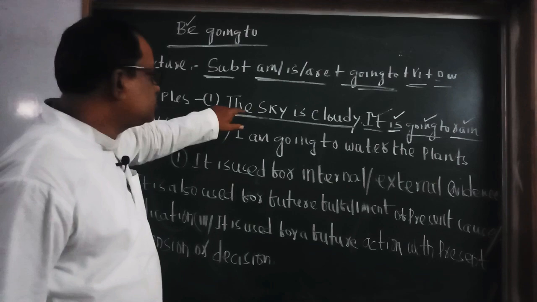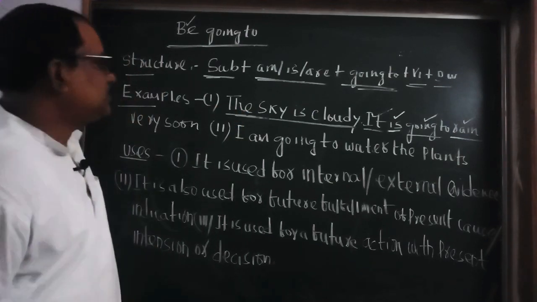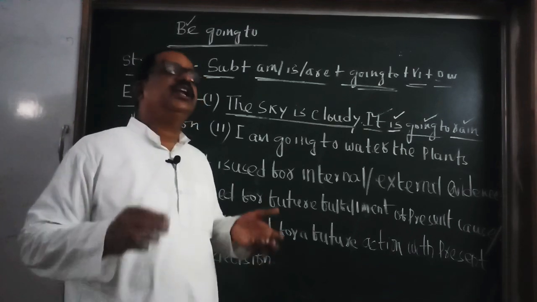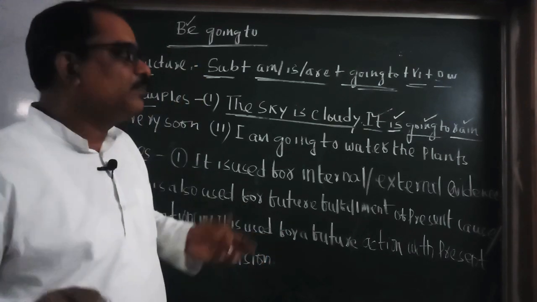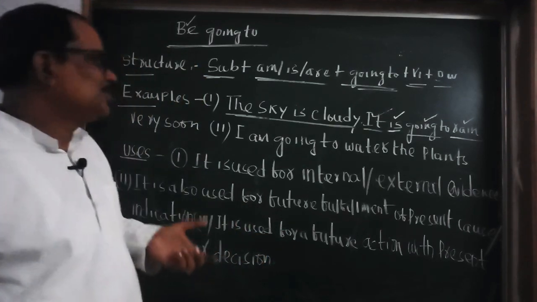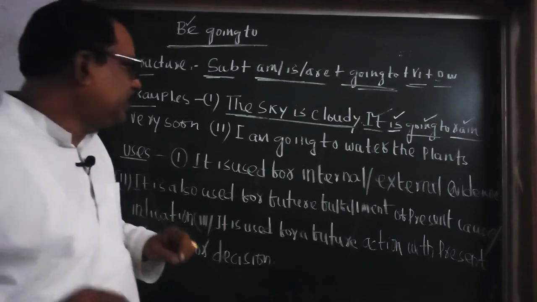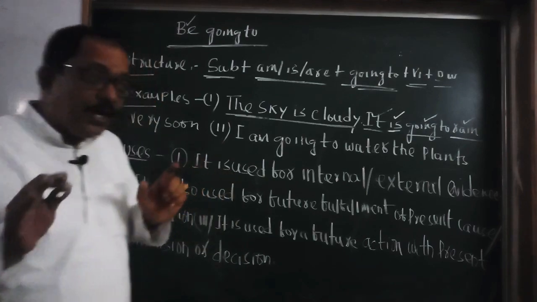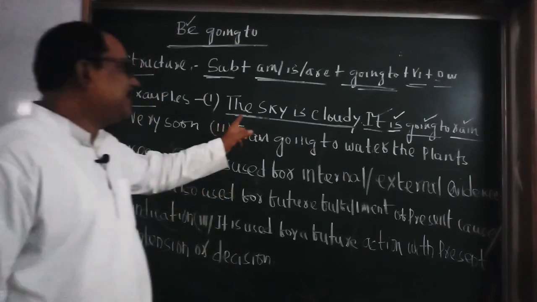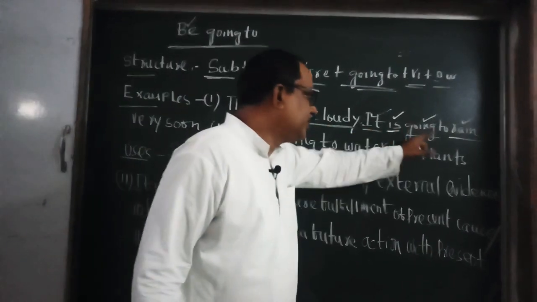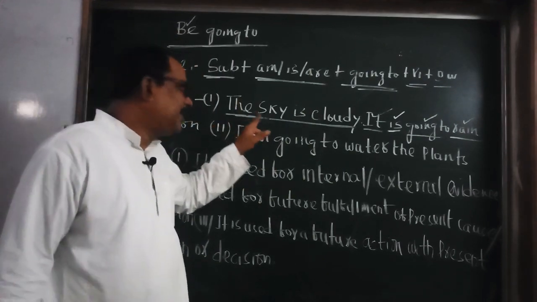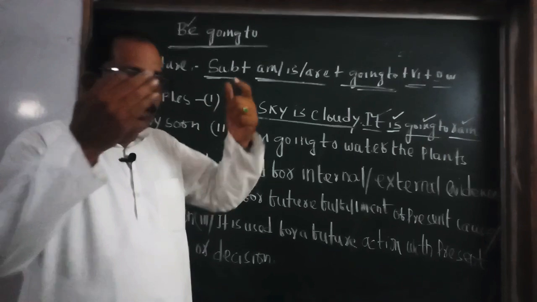Let us discuss the use of this one. The sky is cloudy, it is going to rain. If the sky is clear and you say it is going to rain, people say that you are mad. So when can you say it is going to rain? If you see the black clouds in the sky, then you can say it is going to rain.